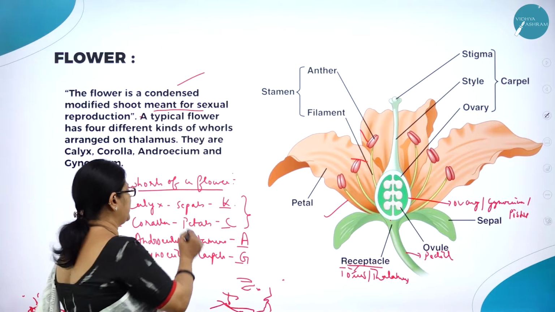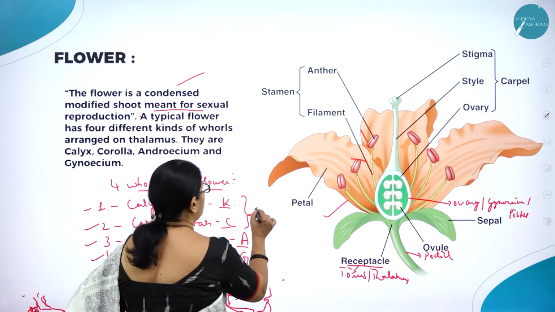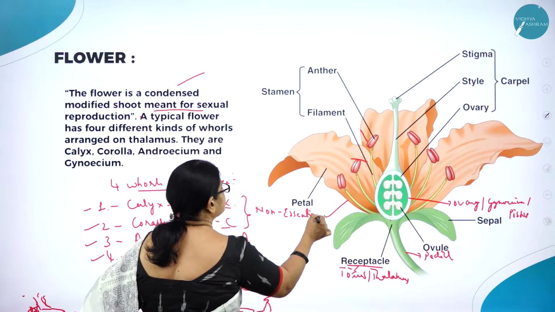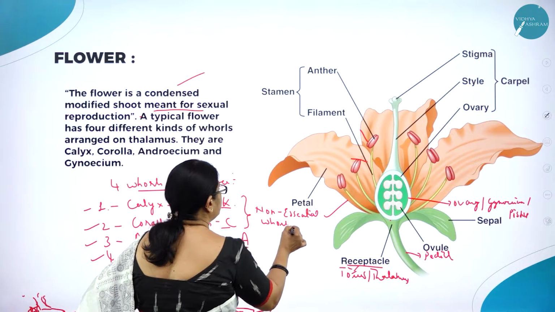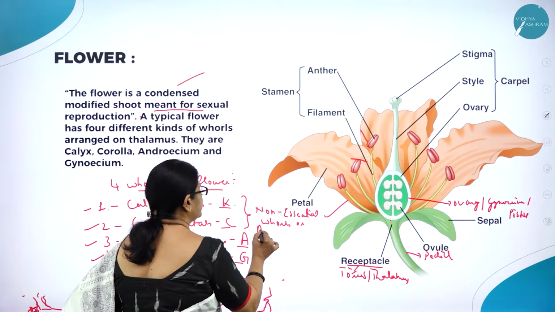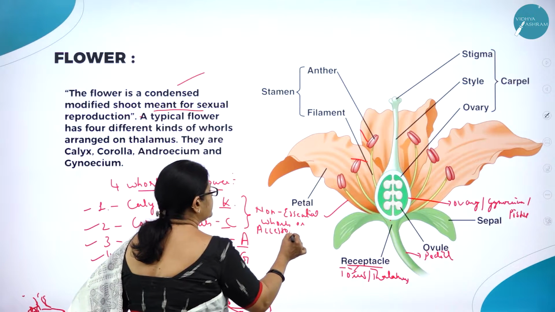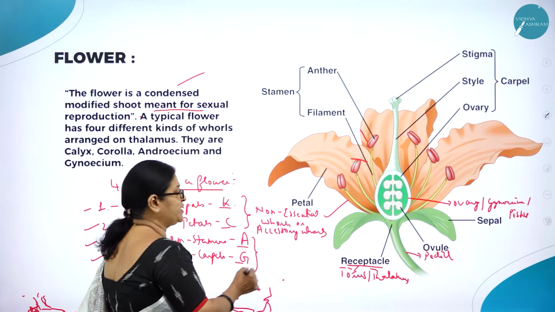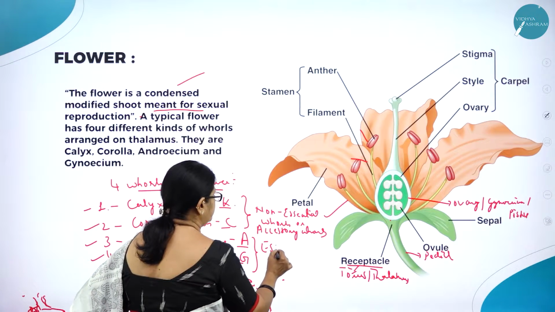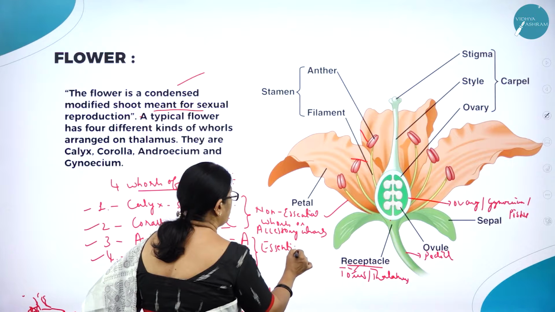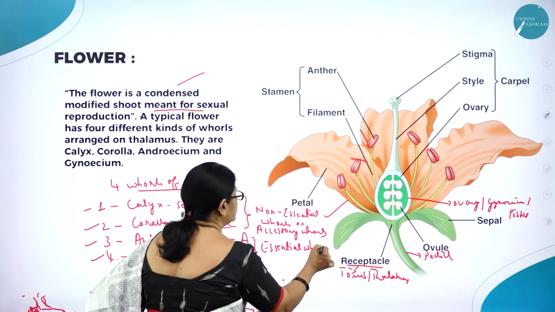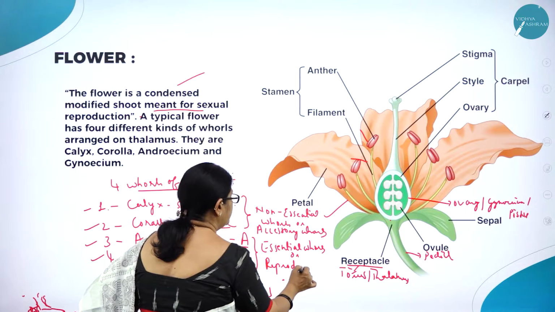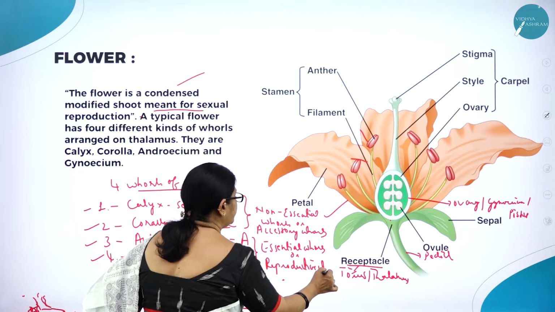Whereas these two, that is calyx and corolla, are called non-essential whorls, or they are also called accessory whorls. Whereas androecium and gynoecium are called essential whorls, or they are otherwise called reproductive whorls.